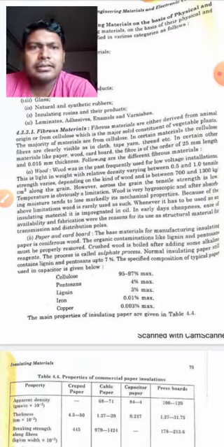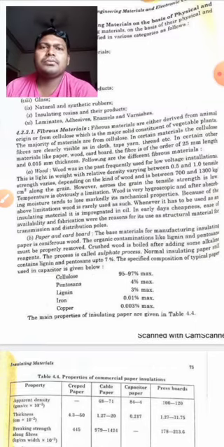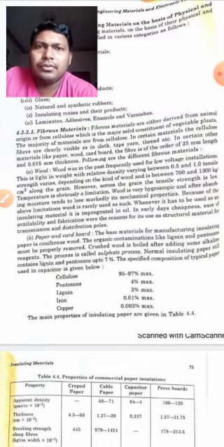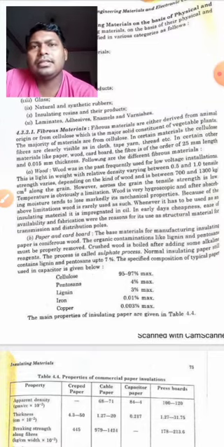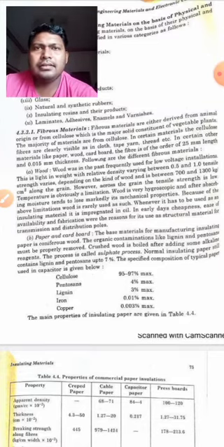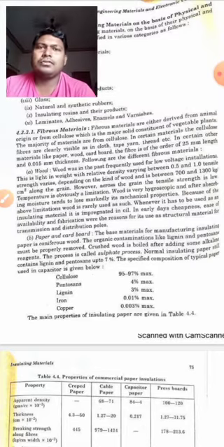In early days, cheapness, ease of availability, and fabrication were the reasons for its use as structural material for transmission and distribution poles. Students, today when you see transmission poles, somewhere they are made up of rail poles, somewhere of concrete poles, but earlier they were using wood. Why?